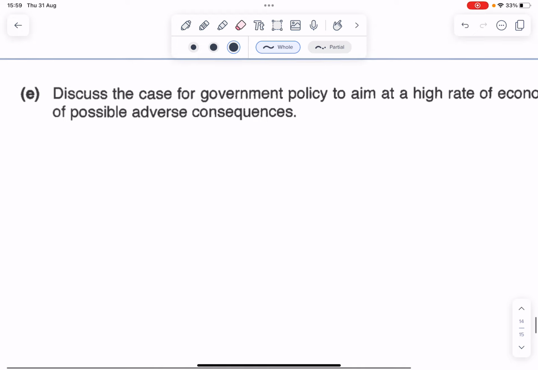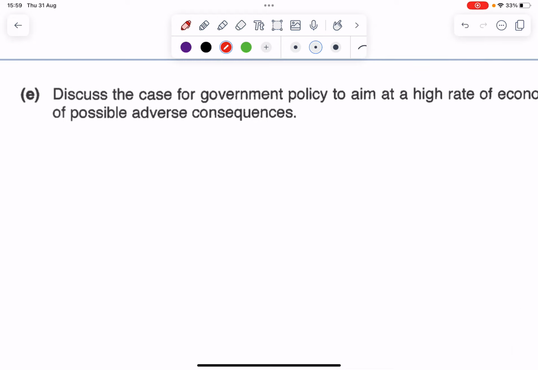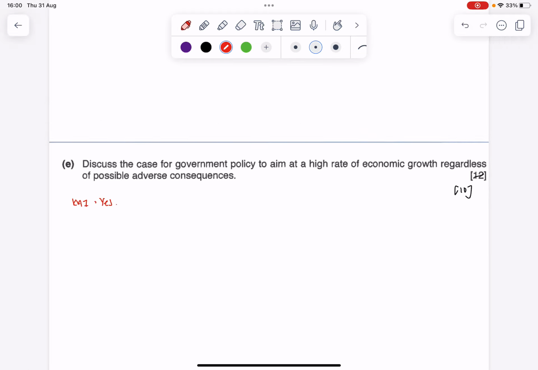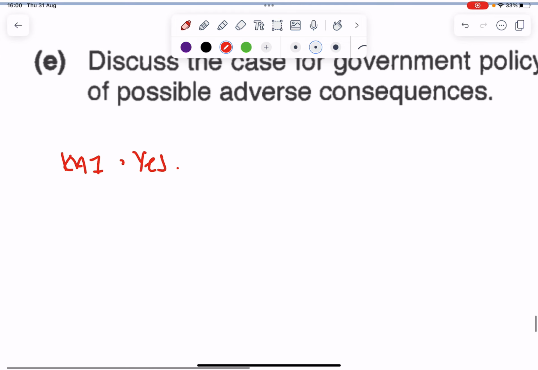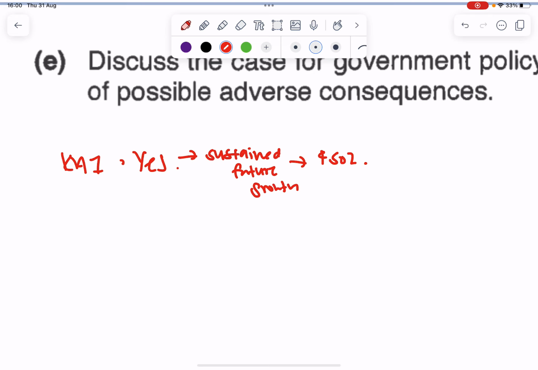So here, it is very clearly, or rather it skews towards more of a thesis, antithesis sort of approach. So for my KA1, which I would say is my thesis, I would say that yes, governments should aim for a high rate of economic growth regardless of possible adverse consequences. Why? Because it could lead to sustained future growth for the economy, which will also lead to an improvement in the standard of living in the country.